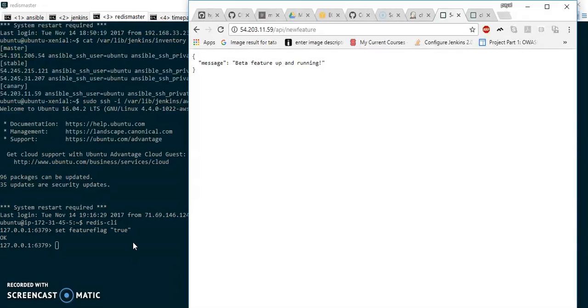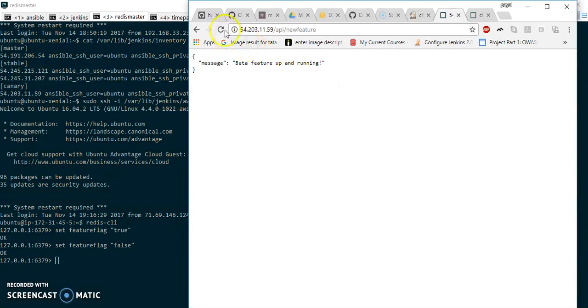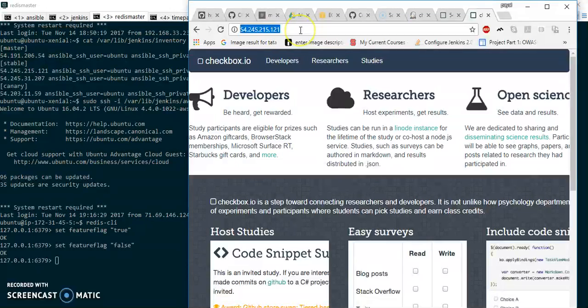Let me toggle the flag off. So let me set the feature flag to be false, and let's see what is the case. Now it says this feature is not available in your region yet. We can try this in another instance also. This is a stable instance.